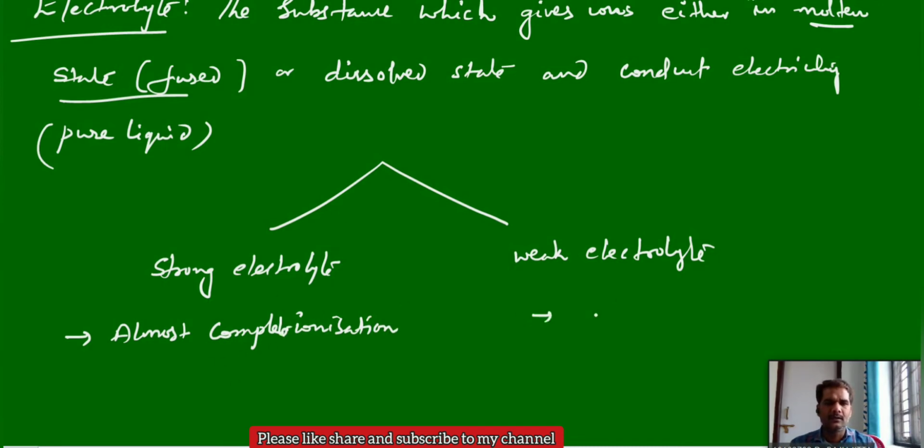In a weak electrolyte, only partial ionization can take place, not complete ionization.